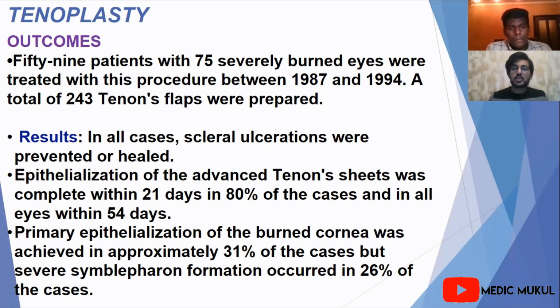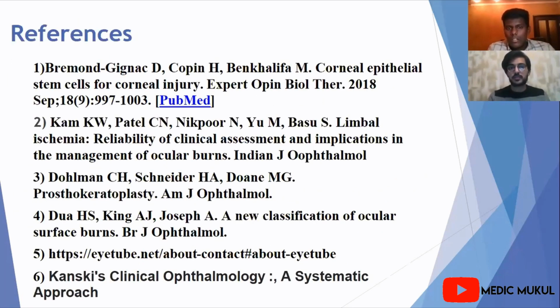The results were very good. In all cases, scleral ulceration was prevented or healed. Reepithelialization occurred in some patients in 21 days, but in some it took 50 days. But cure was possible. In some cases, symblepharon formation occurred, in 26% of the cases.